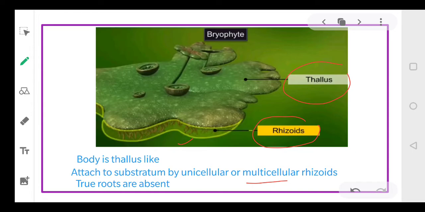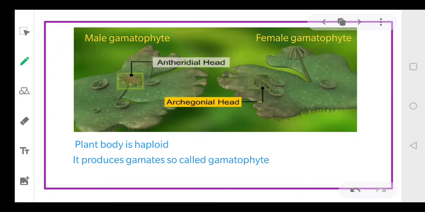So we can say that these plants do not have true roots, stems and leaves, but they have a thallus-like body, and rhizoids which help them attach to the substratum. They contain leaf-like and stem-like structures, and they have rhizoids also. As you can see in the lower portion, here also the rhizoids are visible.